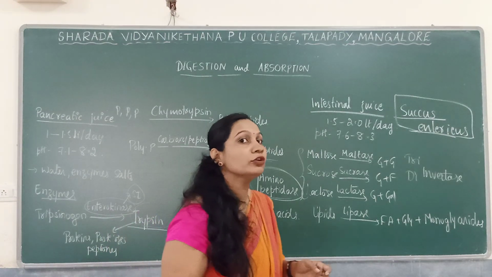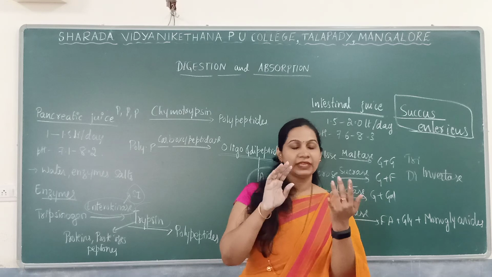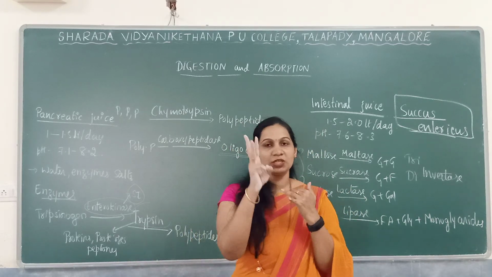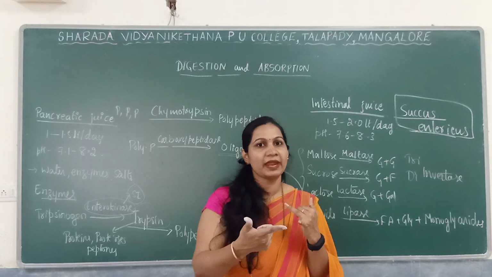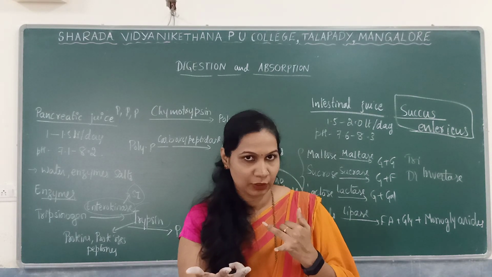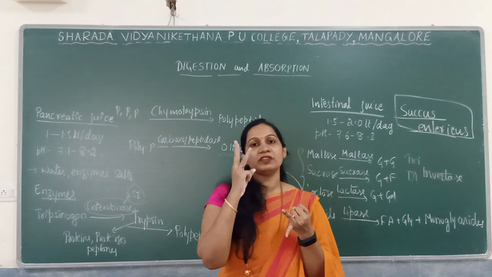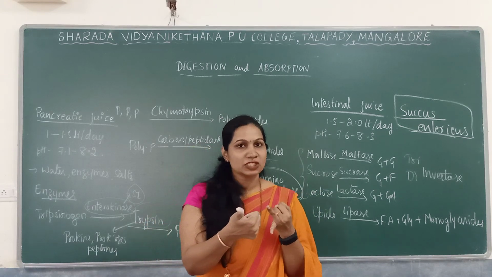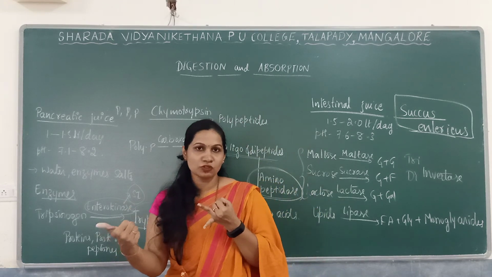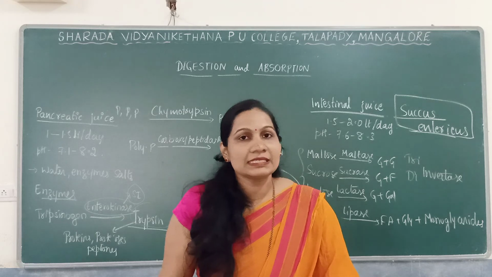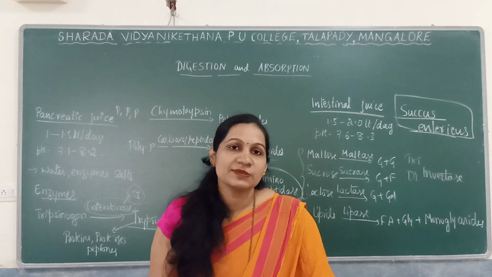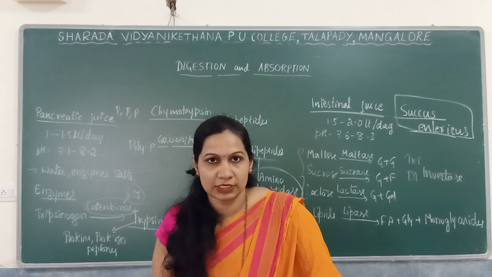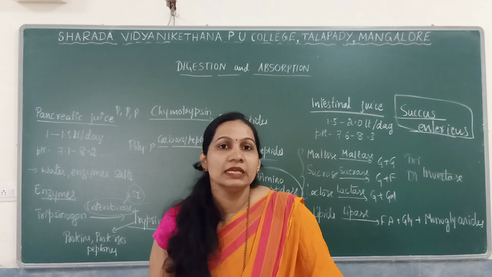These are about all the digestive glands. We have the salivary glands, three pairs: parotid, submaxillary or submandibular, and sublingual. In the gastric gland we have three types of cells: chief cells or peptic cells secrete pepsinogen, parietal or oxyntic cells secrete HCl and intrinsic factor, and mucous neck cells mainly secrete mucus. All this is about the stomach.